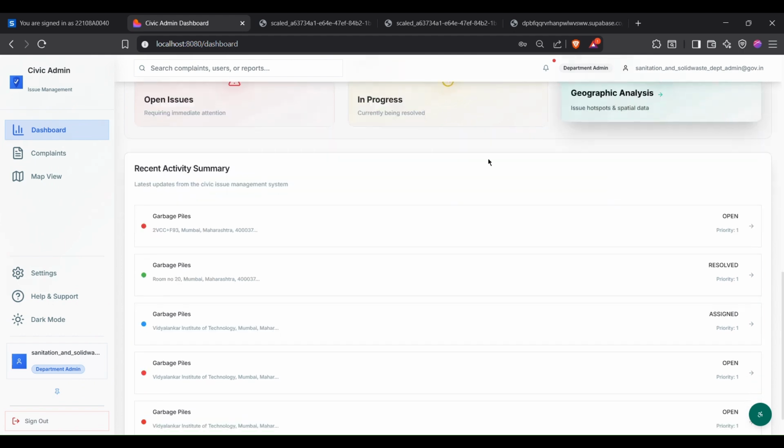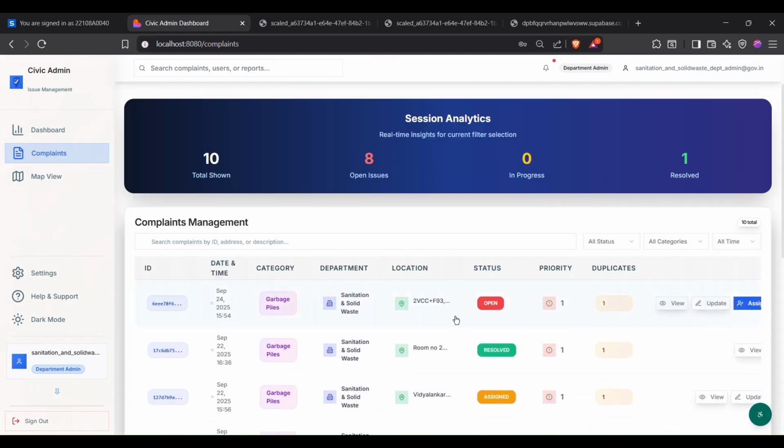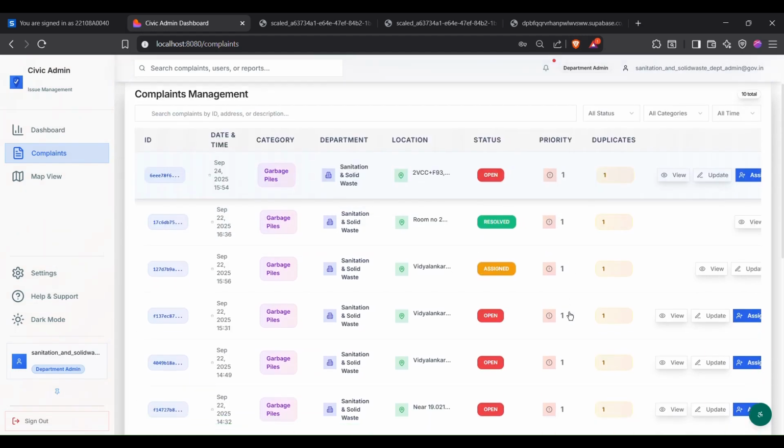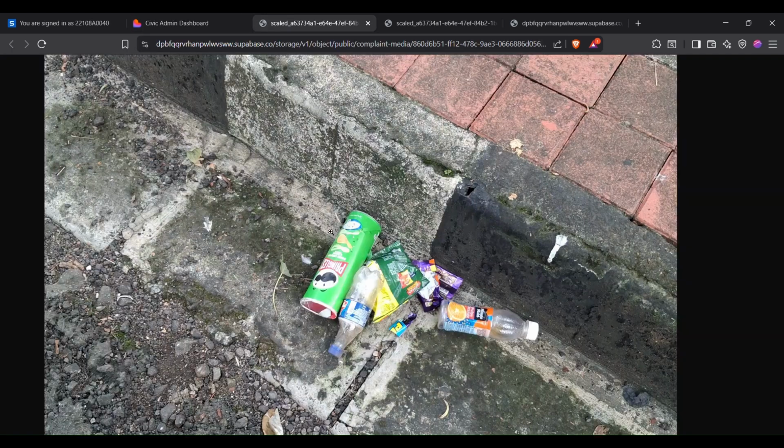Basically the performance insights here are resolution rate, average response time, and active departments. Moving forward, we can also see the latest activity posted by someone. Now moving forward to complaints to see it in detail. As you can see, ID, date and time, category, department, these are what we fetch. And we are also using duplicate detection, which basically means we are using geospatial data to analyze if people are posting similar complaints from the same location, then we take it as a high priority issue. Now we'll be opening the complaint posted by Arya Kumar. We can also download it and view it.